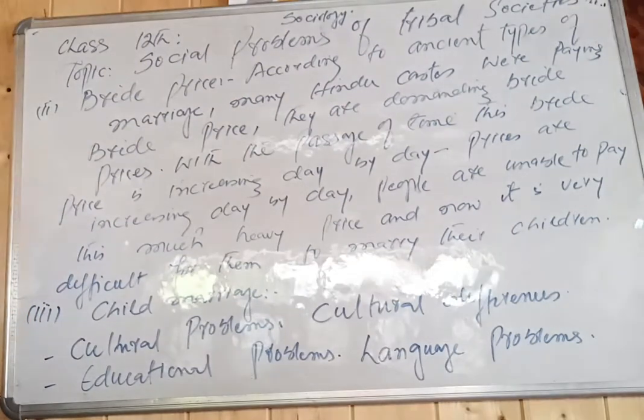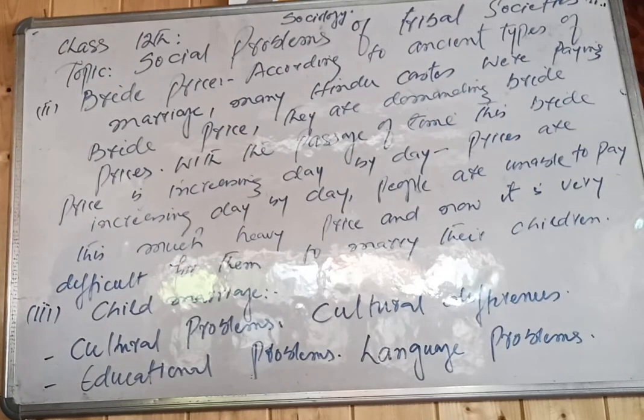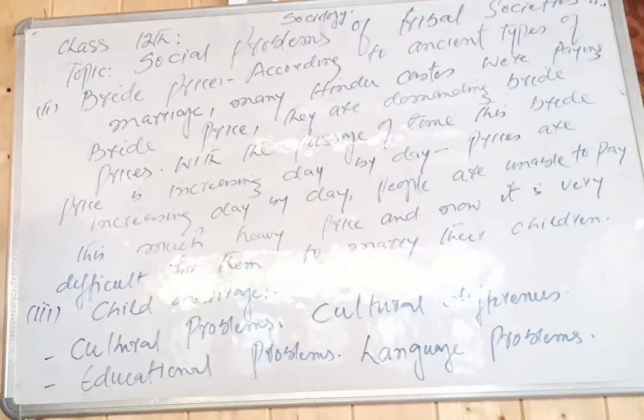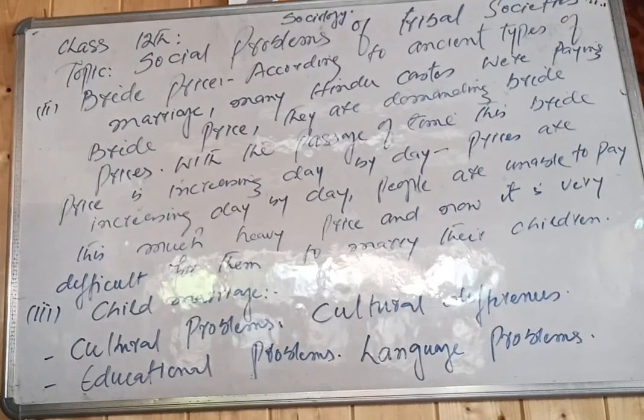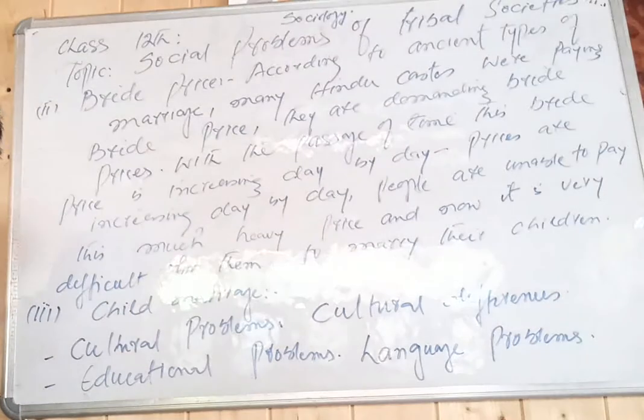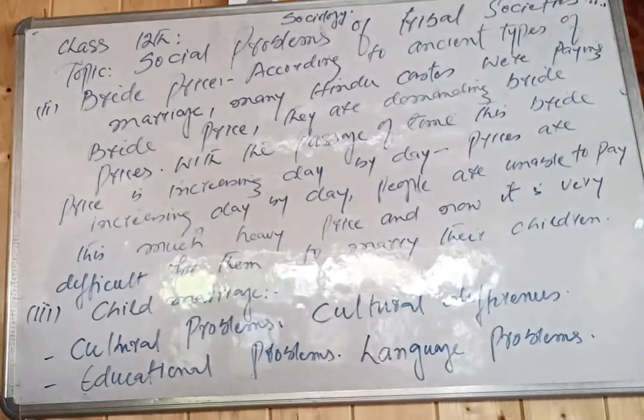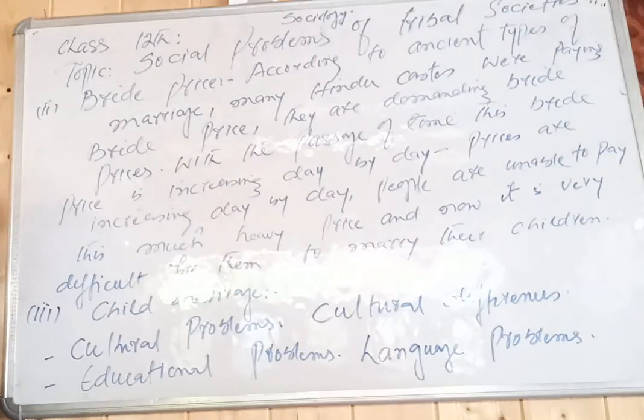They are making welfare programs for the betterment of these tribal societies. And now they have made a welfare and advisory organization for the tribal societies. With this, the government is making constant efforts for the betterment of these tribal people.